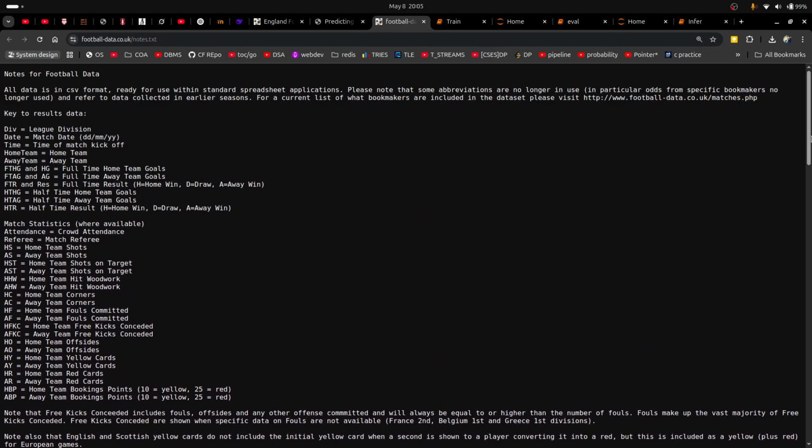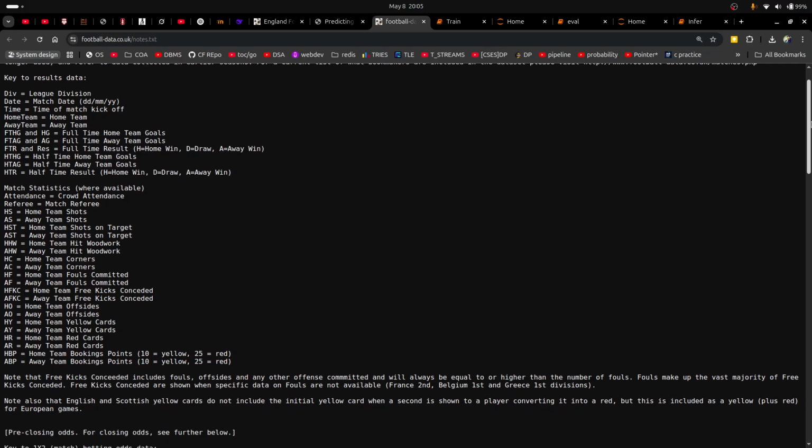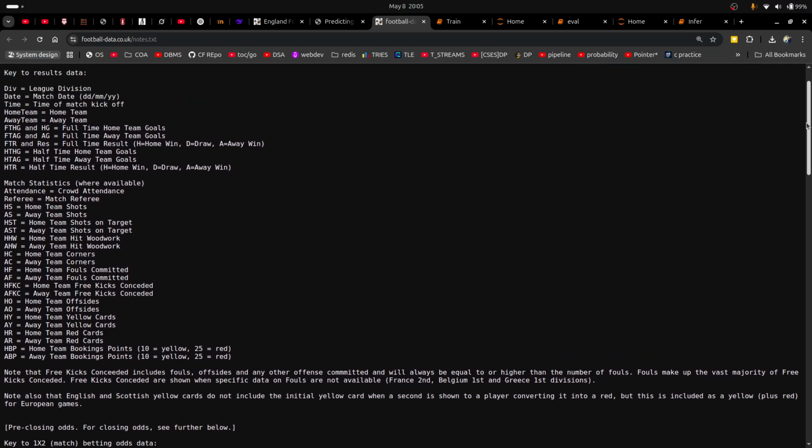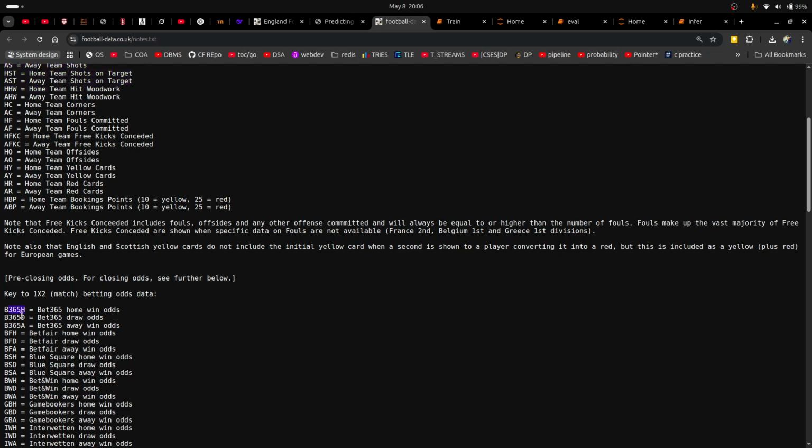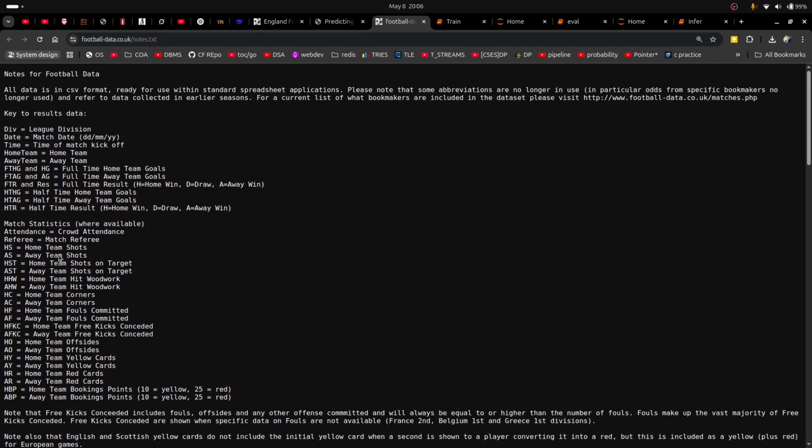These are the features, and we have not used all of them. We'll get into what features we've used. So we've used some like HST, AST, then B365, 365D, which are the bookmaker odds, and of course the halftime away goals, halftime home goals, final results, and stuff like that.